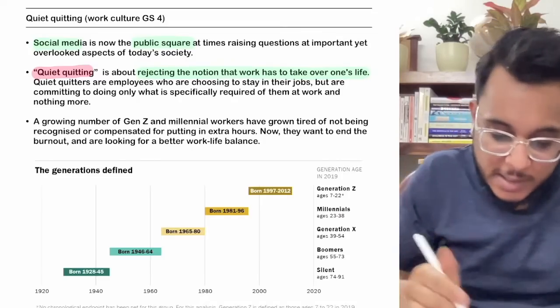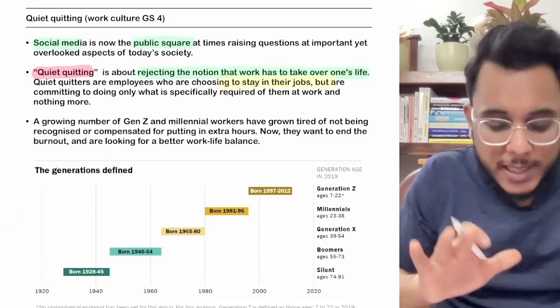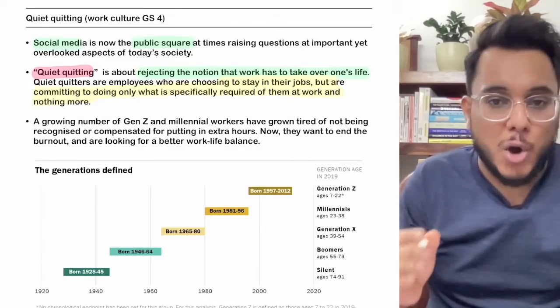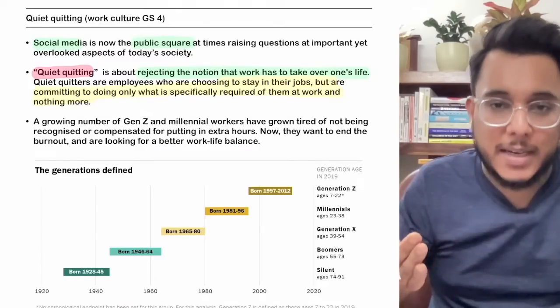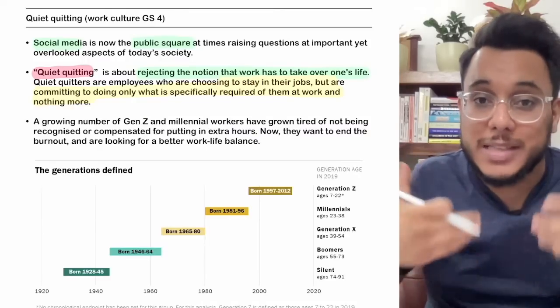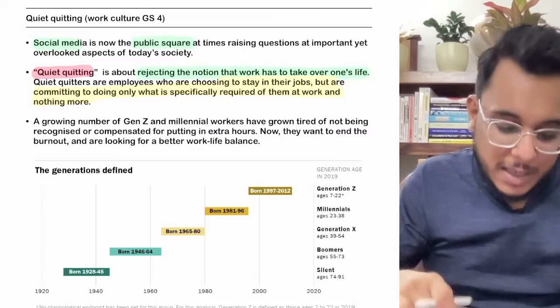And quiet quitters are those employees who say that they'll do their job, but only what has been committed in their job, in their work. They'll not do more than what was expected of them, or more than their mandate. They want to achieve a balance between work and life.